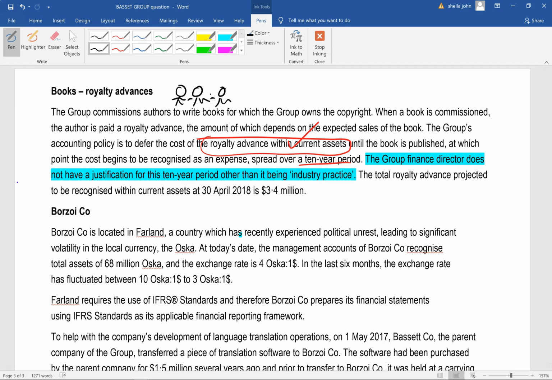Over 10 years would be good. But then if some of the books are to do with technology, then definitely the book will have to be updated, right? So having to drag this expense out over 10 years seems to be a ploy of the company to try and preserve their profit figure.